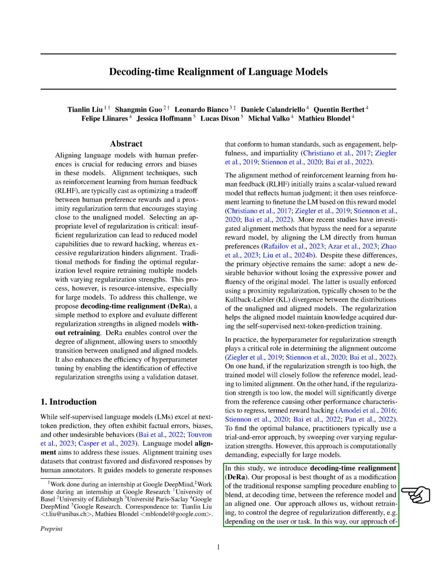We've made a few key contributions through our work. 1. We've shown that models adjusted with different levels of KL regularization are essentially mixing the original model with a single aligned model in different proportions. 2. We've developed DeRa, a new method that lets us simulate these mixtures in a way that's automatic and can be adjusted during the model's use, not just during its training. 3. Our experiments show that DeRa makes it easier to control how much the model is adjusted, speeds up the process of fine-tuning these adjustments, and improves how well the model performs specific tasks.